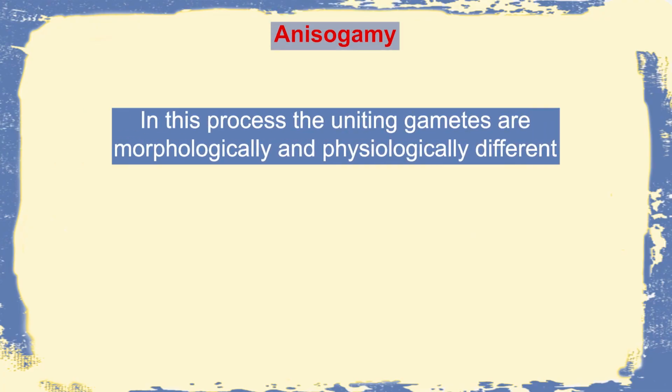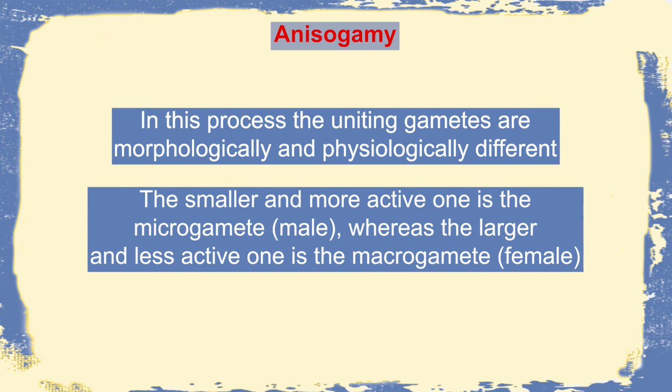But what actually is anisogamy? Here, the uniting gametes are morphologically and physiologically different. The smaller and more active one is called the microgamete, which is the male one, and the larger and less active one is called the macrogamete, which is the female one.